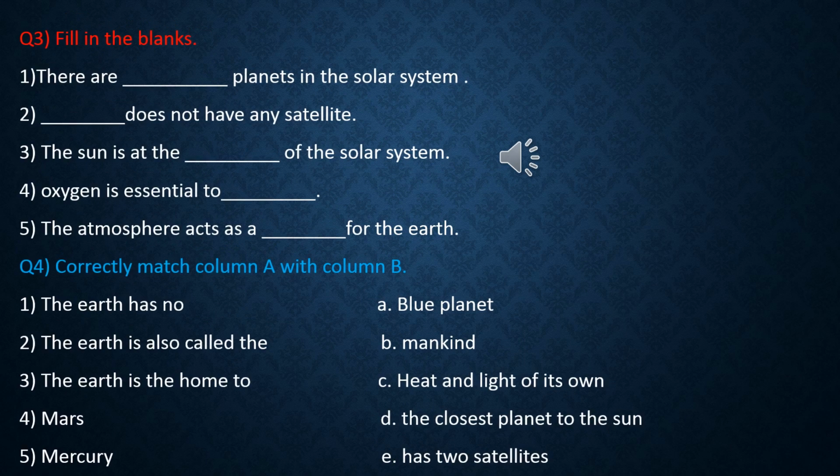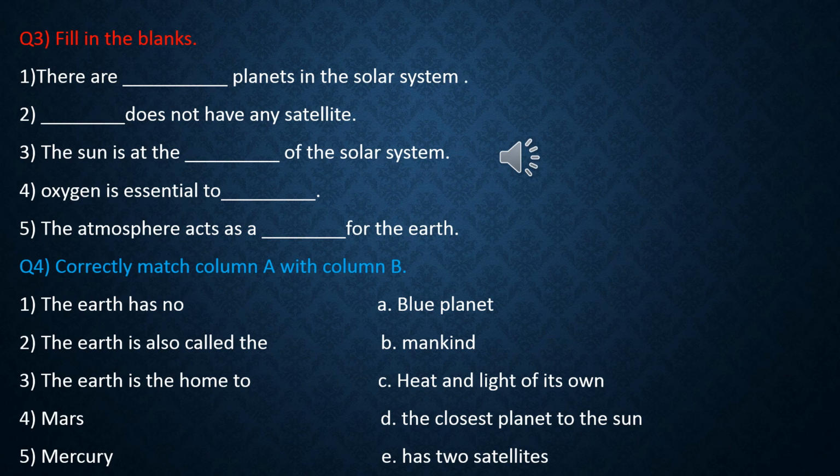Question number 3, fill in the blanks. The first question is, there are dash planets in the solar system. So how many planets are there? We have to write. Number 2, dash does not have any satellite. So which planet does not have any satellite? You have to tell. Number 3, the Sun is at the dash of the solar system. You have to tell the place of the Sun in solar system.